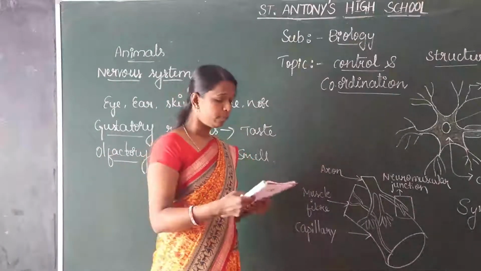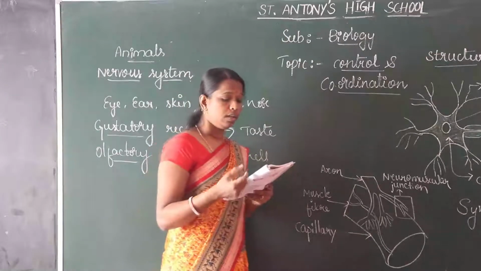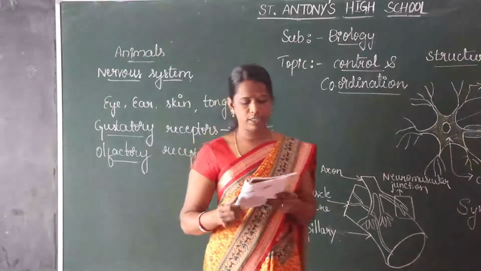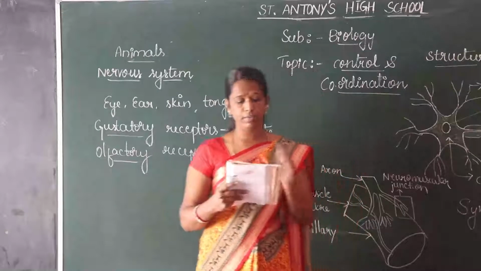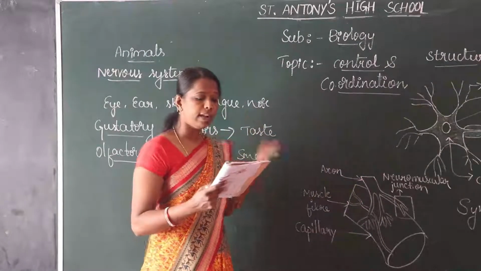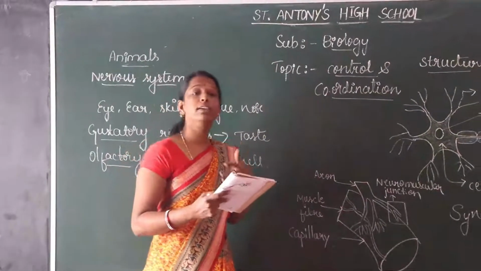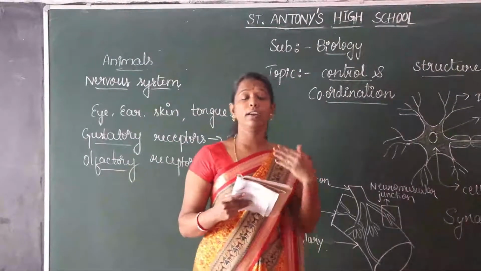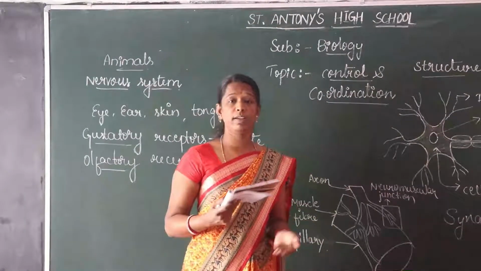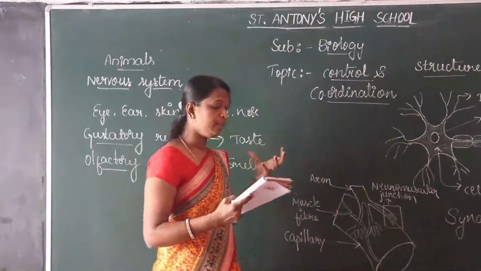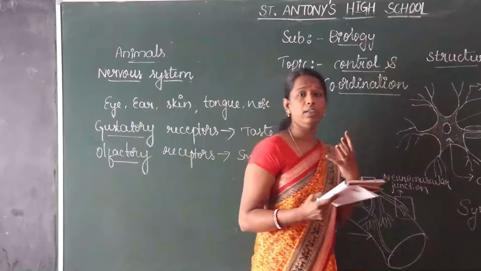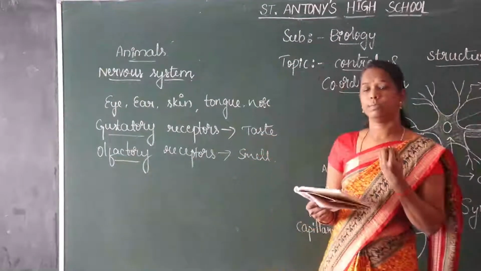Okay, children. Next, we will take how control and coordination are achieved in such situations. In which situations? For example, when we jump from one place to another, or when we feel hungry, so we have to eat some food.